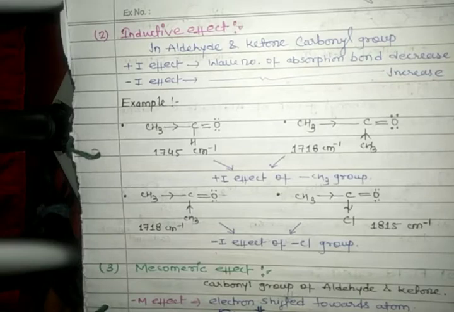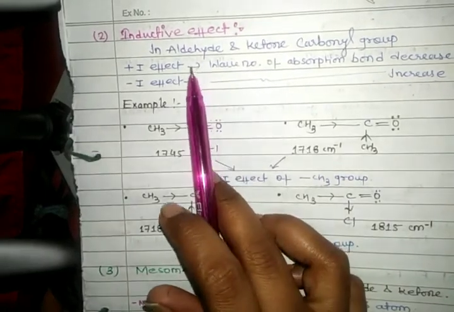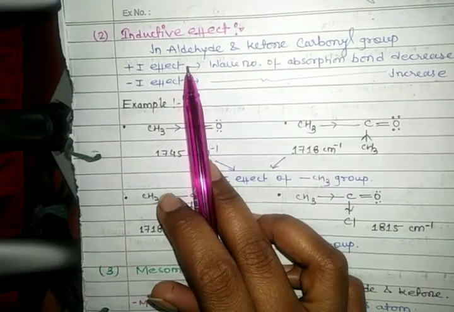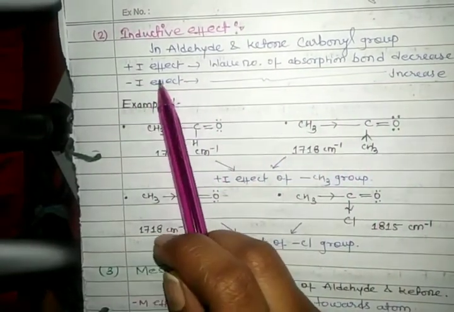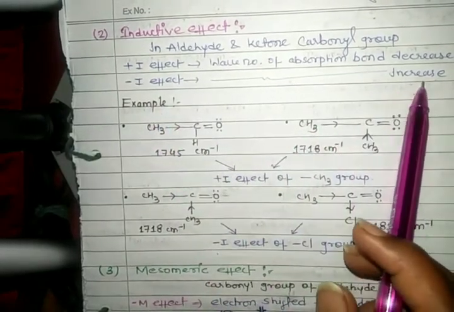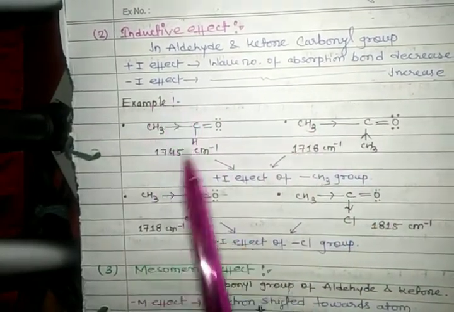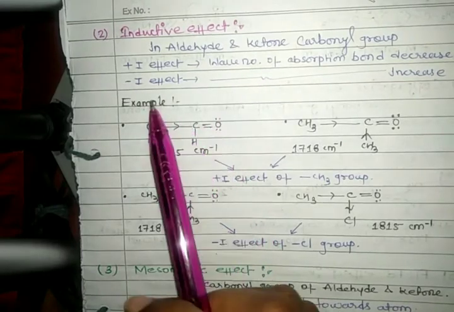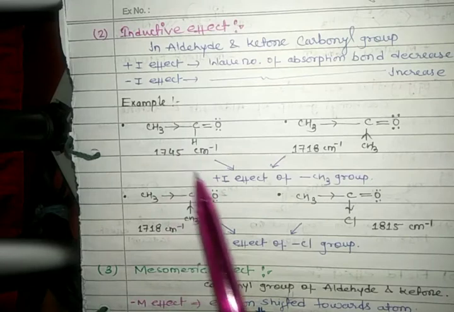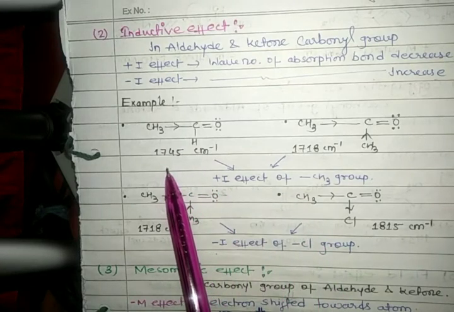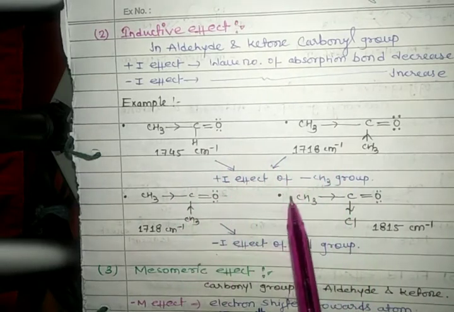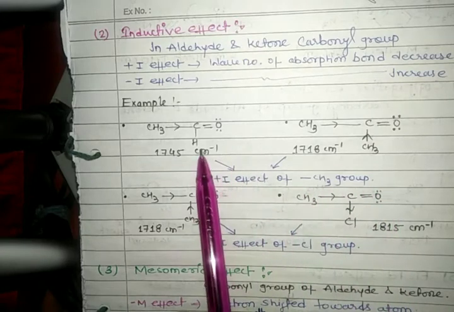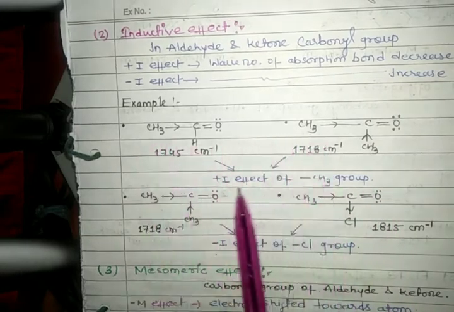Next we see inductive effect in aldehydes and ketone carbonyl group. Inductive effect is of two types: plus I effect and minus I effect. When the wave number of the absorption band decreases, that is plus I effect, and when the wave number of the absorption band increases, that is minus I effect. Here are some examples which show plus I effect and minus I effect. In both of these examples, there is plus I effect of the CH3 group, because a CH3 group is attached.